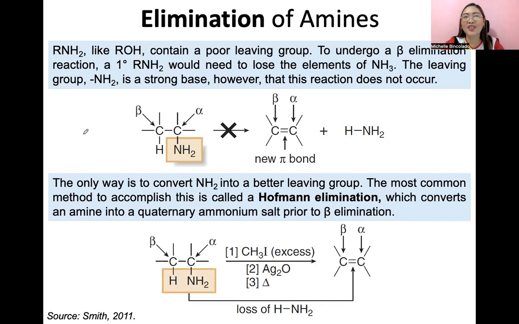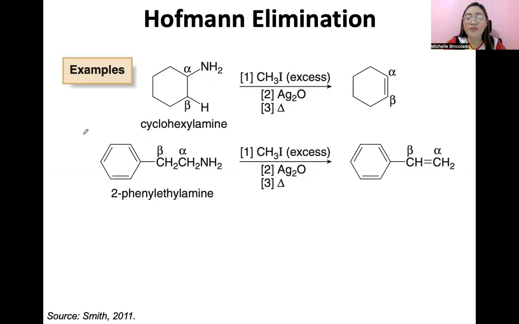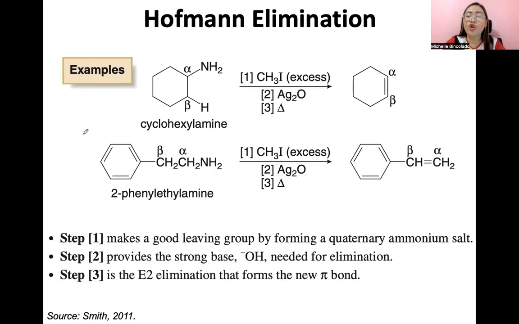Okay, reaction bank ang tawag ko kasi iniipon ninyo guys ang mga alam ninyo dapat na reagents and reactions. So pag-usapan natin guys ang Hoffman elimination. So ito ang mga examples. Cyclohexylamine, na-convert siya into a cycloalkene. 2-phenylethylamine, na-convert na rin siya into an alkene. So you would find guys the double bond forming again sa pagitan ng alpha and beta carbons.